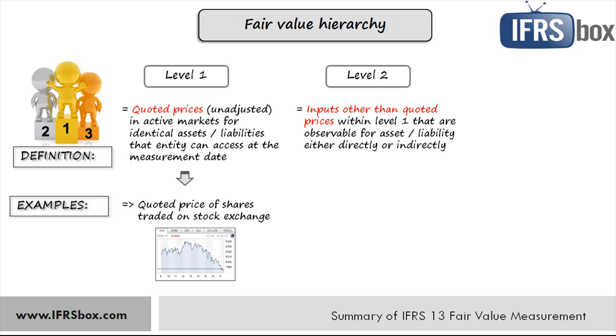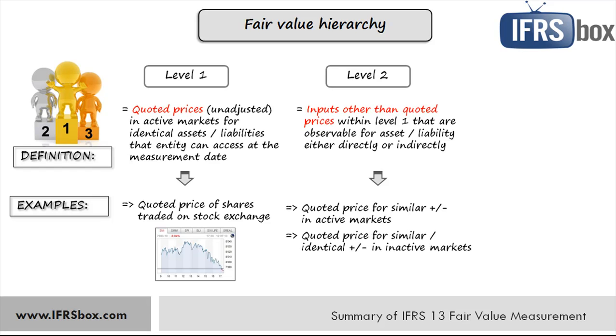For example, quoted price for similar asset or liability, quoted prices for identical or similar assets or liabilities in markets that are not active, inputs other than quoted prices that are observable for asset or liability, for example, interest rates and yield curves, and market corroborated inputs.